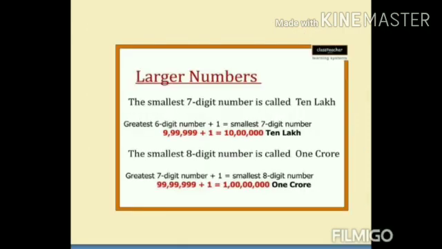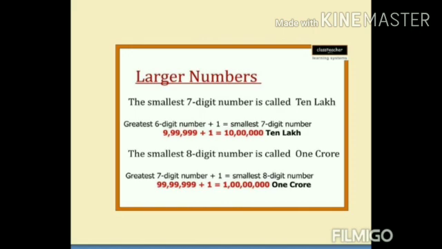Next, we are going to find the smallest 7-digit number. The smallest 7-digit number is called 10 lakh. Do you know, children, what the greatest 6-digit number is? The greatest 6-digit number is 9,99,999. If you add 1 to the greatest 6-digit number, we will get the smallest 7-digit number. It is 10 lakh, that is 1 followed by 6 zeros. It is named as 10 lakh.